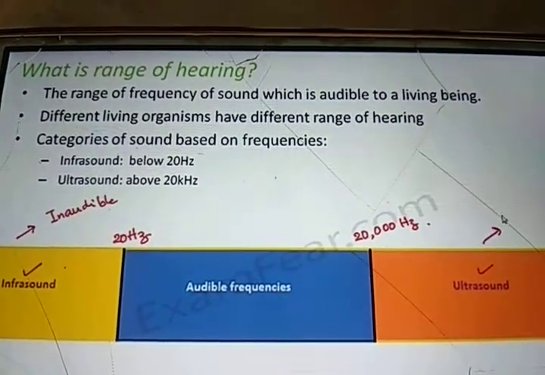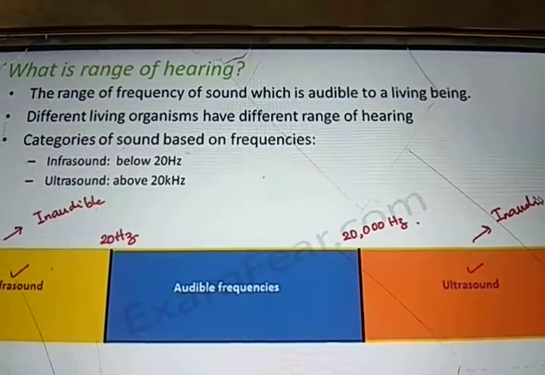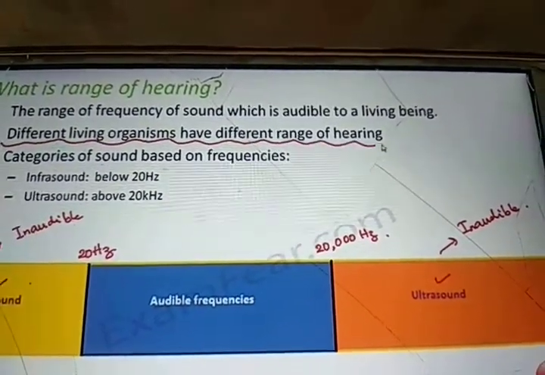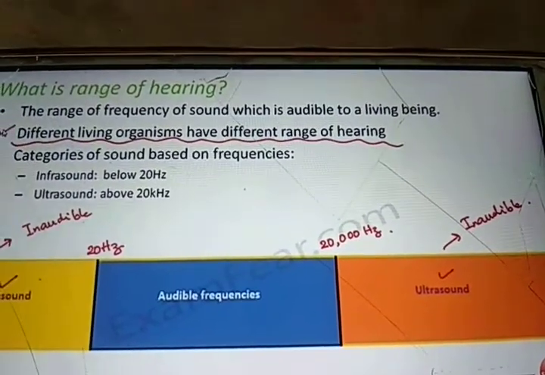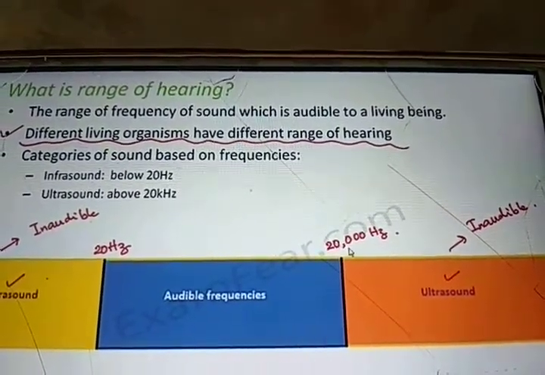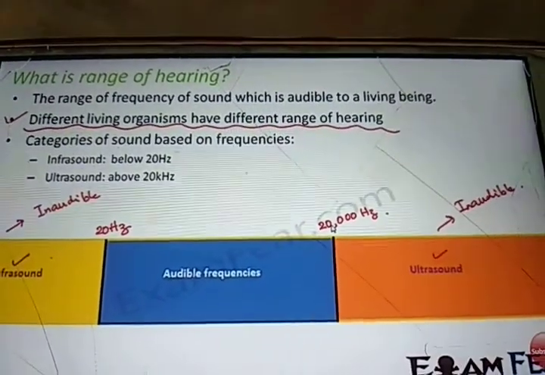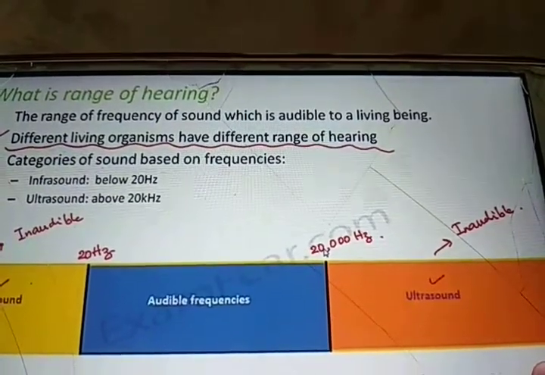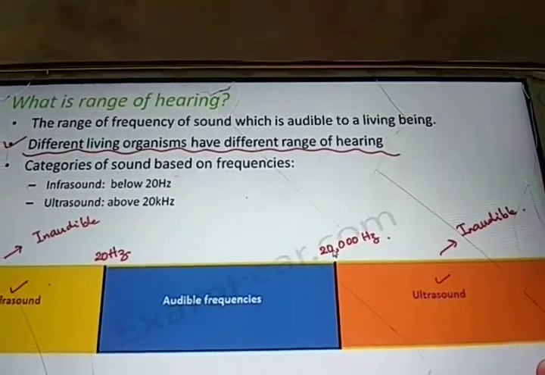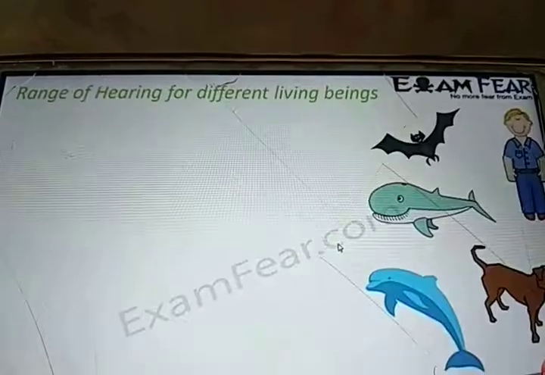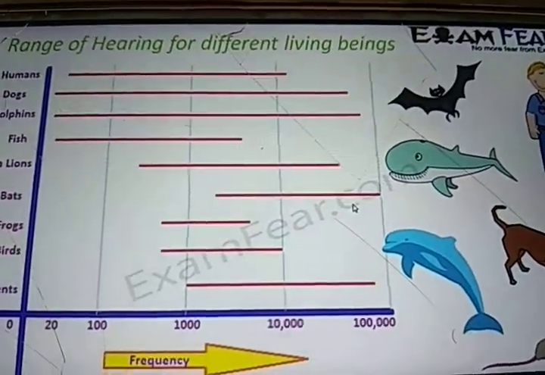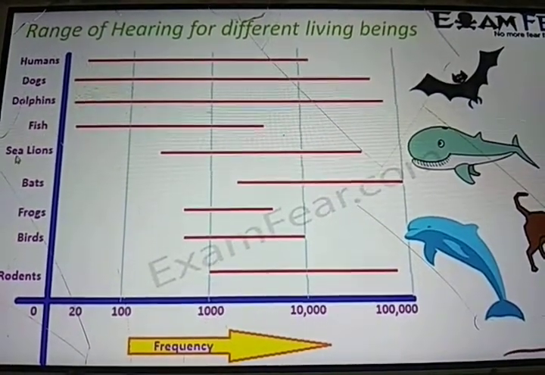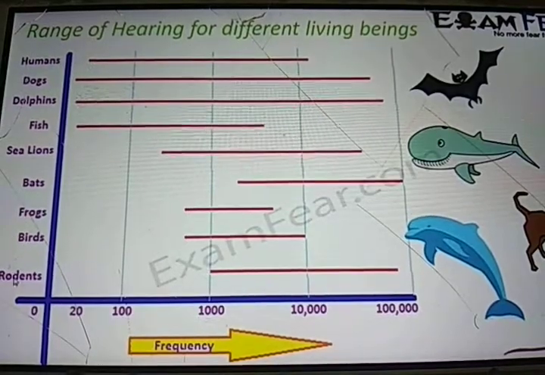Please do remember that I'm only talking about human beings, because different living organisms have different ranges of hearing. It is not for every living organism, this is only for humans. If you compare the range of hearing for a dog or a cat or a human being, they are all going to be different. So let us look at the range of frequencies for some different organisms. Here we have considered organisms like human, dogs, dolphin, fish, sea lions, bats, frogs, birds and rodents.